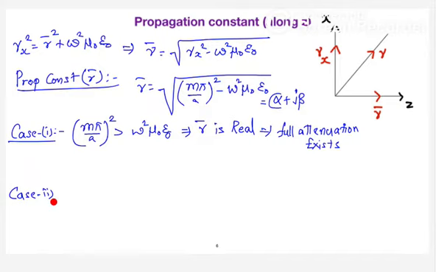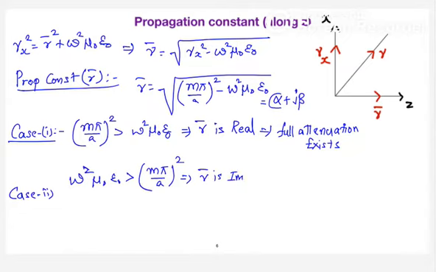So the condition is, when omega square mu naught epsilon naught is greater than m pi by a whole square, your gamma bar is purely imaginary and you don't have any attenuation.